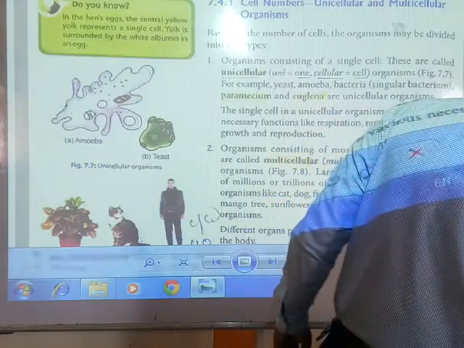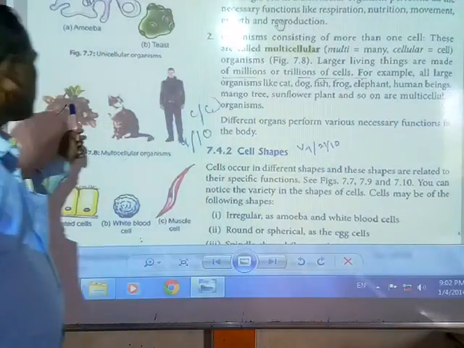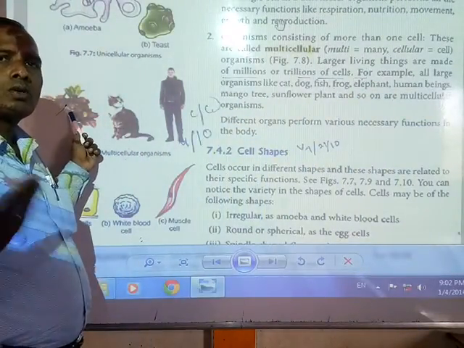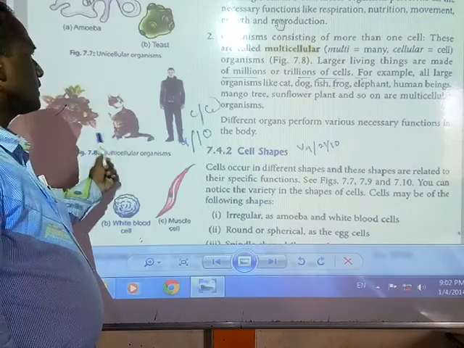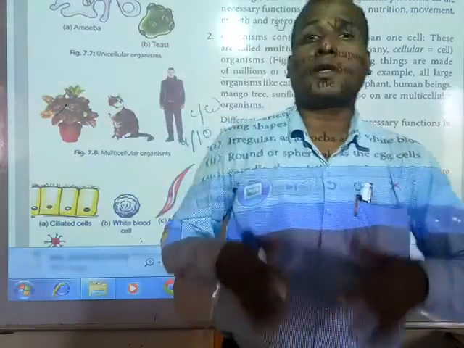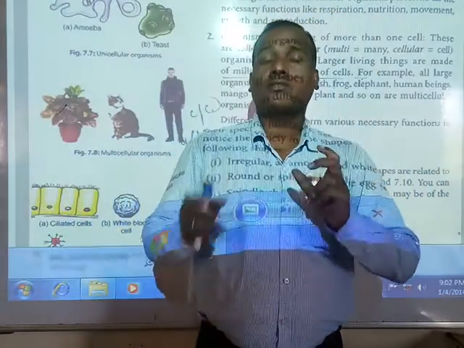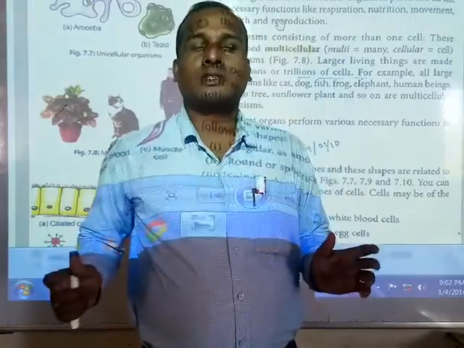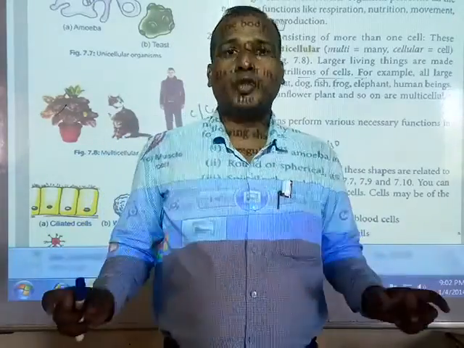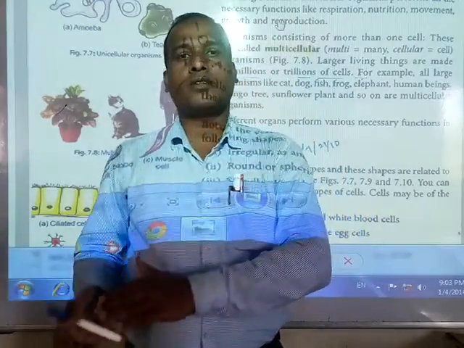Okay students, you can see these are multicellular. One plant has a large number of cells, and also a cat or human beings have many cells, that means multicellular. Did you observe that, friends? According to the number of cells, organisms are classified into two groups. One is unicellular, another is multicellular.